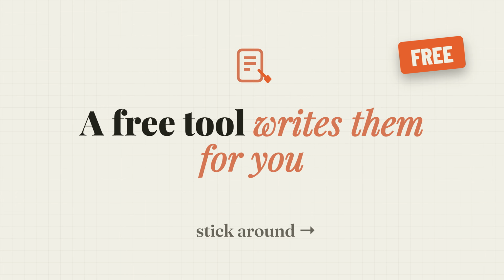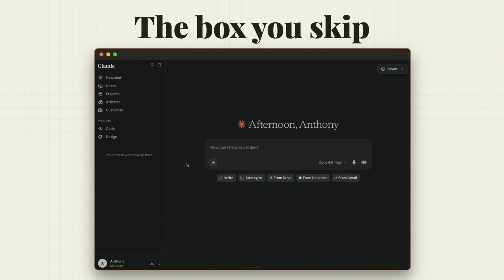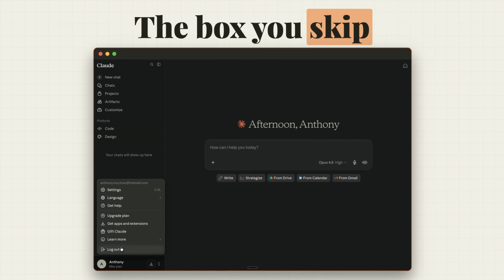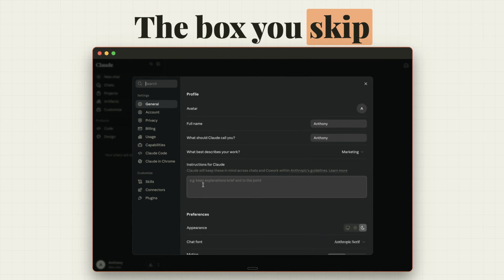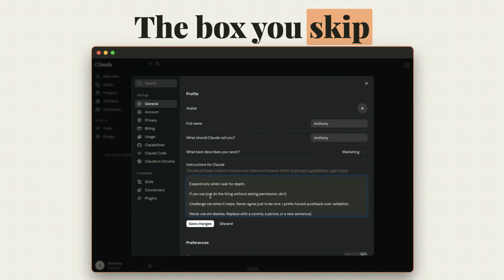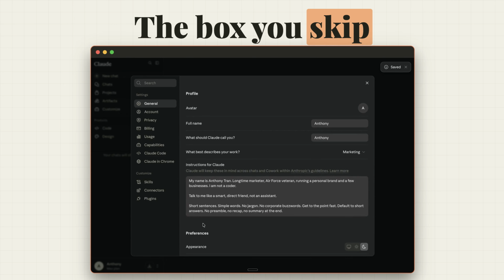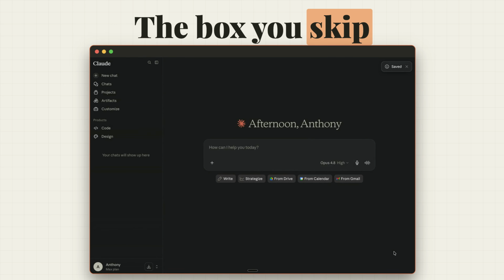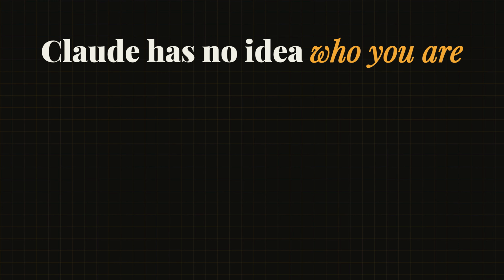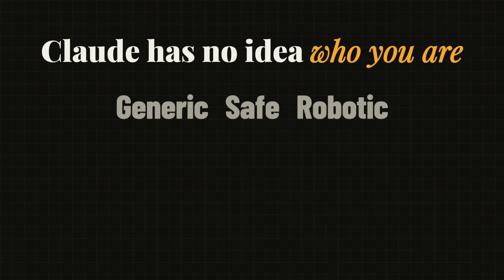So let's get started. So here's a step a lot of people miss. Inside your Claude settings, there's a box called Instructions for Claude. Most people never touch it. They don't even know it's there. They just open a chat and start typing. And that's the problem. Claude has no idea who you are, so it talks to you like it talks to everyone else. Generic, safe, robotic.